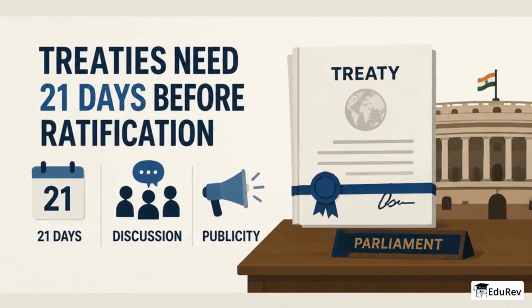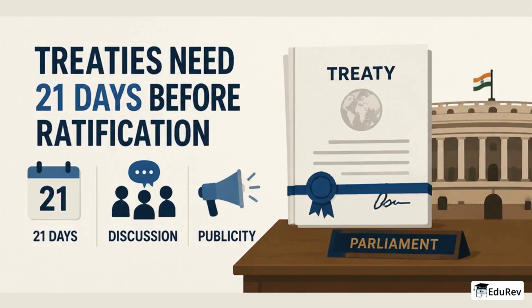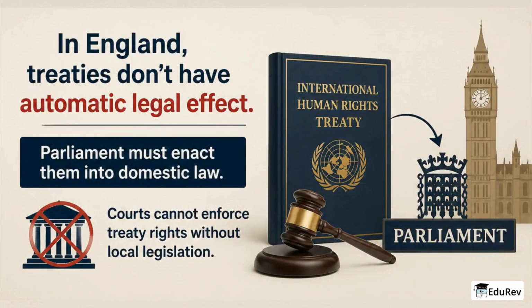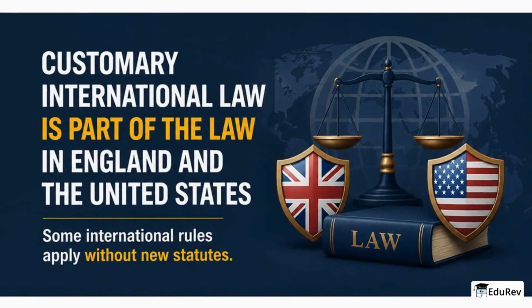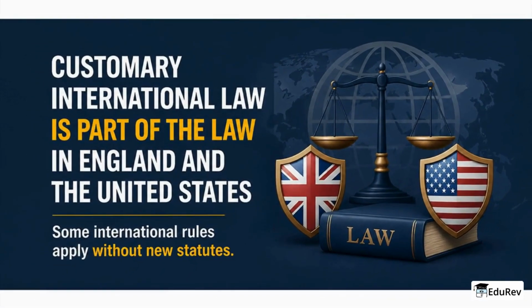Today, signed treaties are laid before Parliament for 21 days before ratification, to allow publicity and discussion if needed, except for minor technical treaties. Thus, in England, many international human rights treaties are non-self-executing unless Parliament enacts them into domestic law. So courts cannot enforce treaty rights without local legislation. However, customary international law is accepted as part of the law in both England and the United States. So some international rules apply without new statutes.